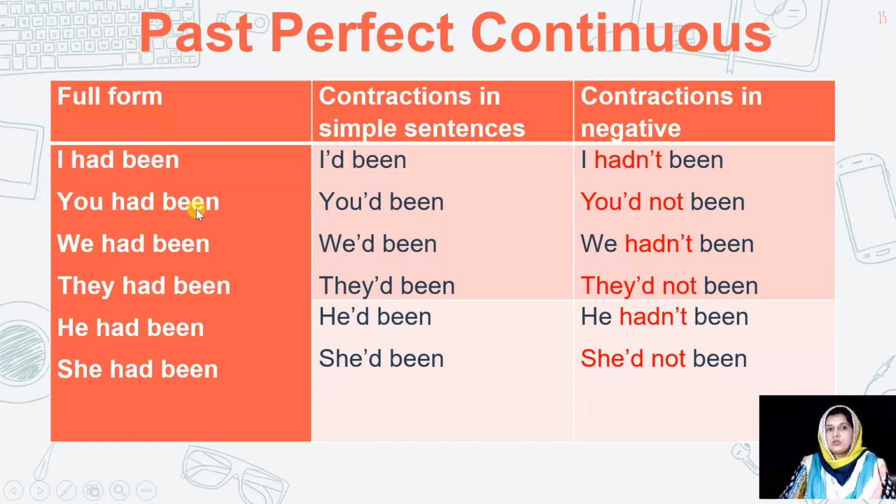I'd been. You had been into you'd been. We had been into we'd been. They had been into they'd been. He had been, he'd been. She had been, she'd been.